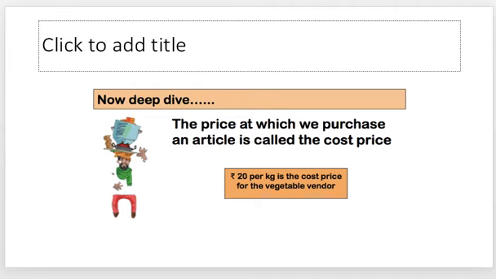So let's deep dive and understand. The price at which we purchase an article, that is, the price at which I get it, if I am going to deal in this business, is going to be the cost price. For the same person, 20 rupees for the mangoes was the cost price because he had bought the mangoes for 20 rupees per kg.